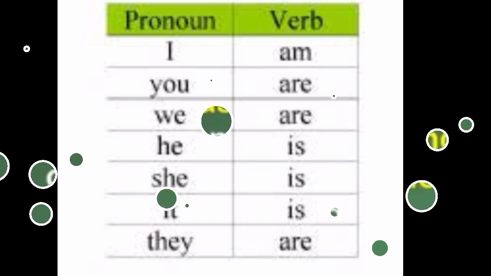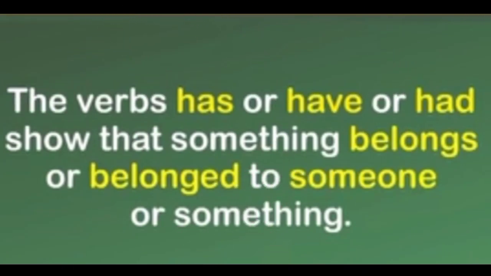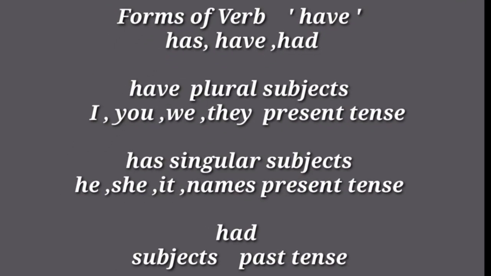Next, we will see the forms of the verb have. The verbs has, have or had show that something belongs or belonged to someone or something. The forms of have are used as main verbs as well as auxiliary verbs. Now let us see how these are used. Have is used as has, have and had.